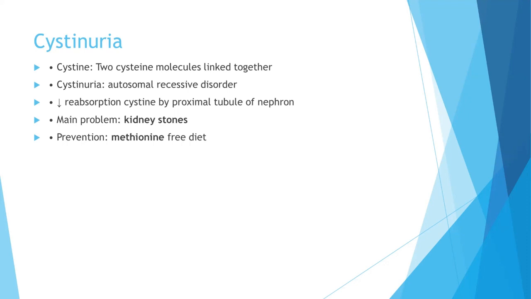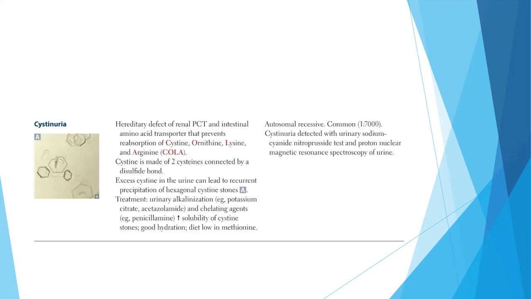Cystinuria is an autosomal recessive disorder where there is decreased reabsorption of cystine by the proximal tubule of the nephron. The main problem is kidney stones, and prevention is from a methionine-free diet. Again, it is a hereditary defect of the renal PCT and intestinal amino acid transporter that prevents the reabsorption of cystine. Cystine is made of two cysteines connected by a disulfide bond. The treatment is by urinary alkalization and chelating agents like penicillamine, good hydration, and a diet low in methionine.